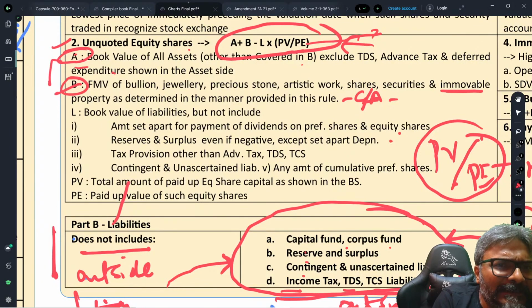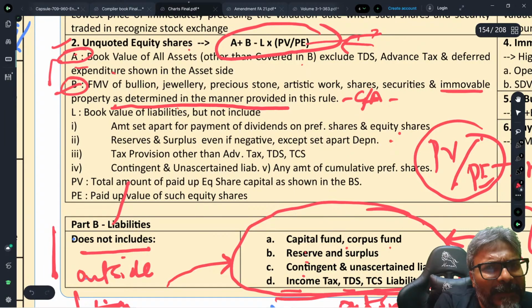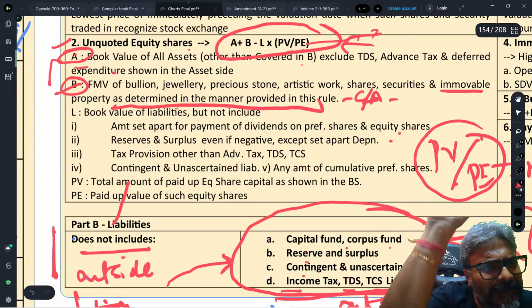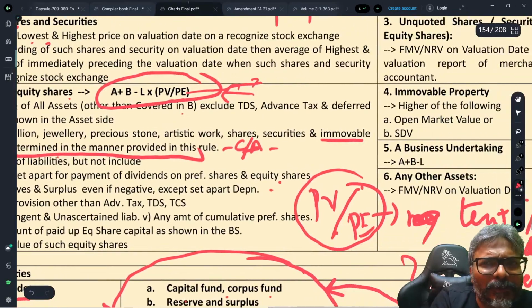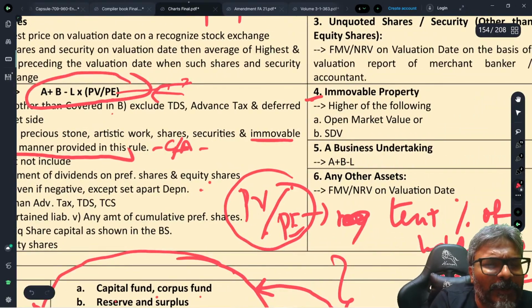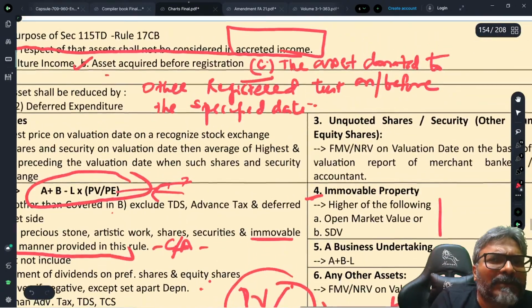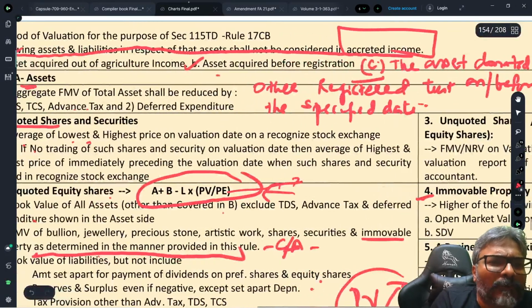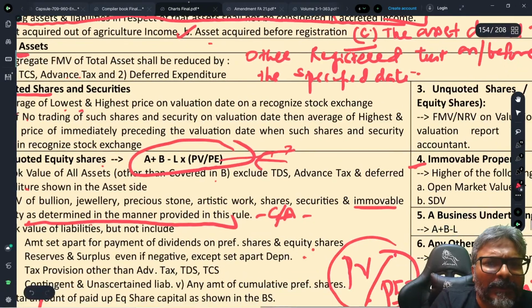And then what about these assets? For these assets, in that particular case, students, the valuation will be done in the manner provided in this rule. The same particular valuation that we have to do for them. Like how do we do that? If you can just see over here, how do we do it for immovable property anyway? If the trust independently holds immovable property, how do they do the valuation? If the trust independently holds any other asset, students, then how do we do this valuation?